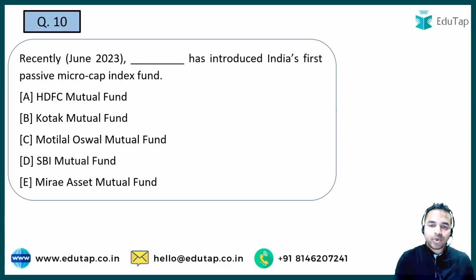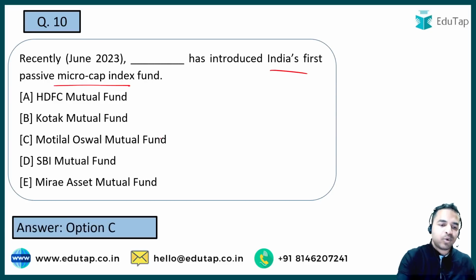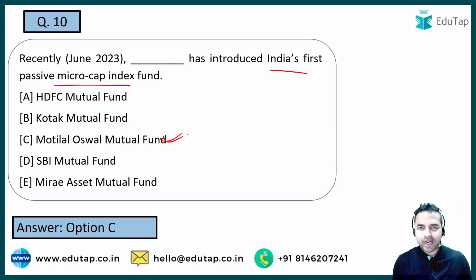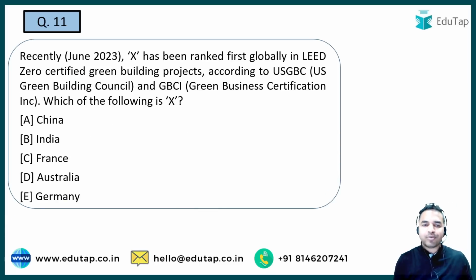Next question. So India का first passive micro cap index fund, इसमें से कौन से mutual fund ने introduce किया है? The name of that fund is Motilal Oswal Mutual Fund. A very direct question which can be asked. Now let's move on to the next question.